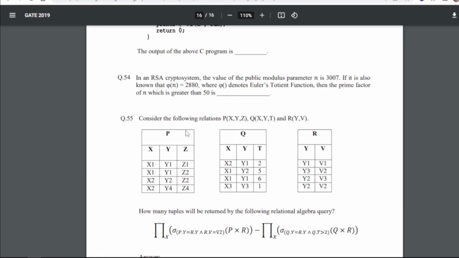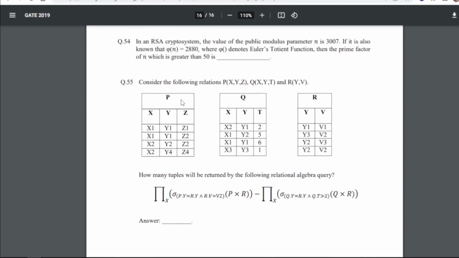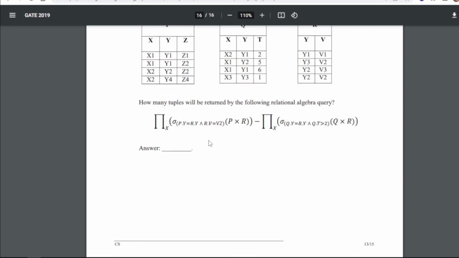In an RSA crypto system, the value of the public modulus parameter n is 3007. If it is also known that this, where psi denotes the Euler totient function, then the prime factor of n which is greater than 50 is, so for 54 our answer will be 97. Now 55 is, consider the following relations, this one and this. How many tuples will be returned by the following relational algebra query? So for 55 our answer will be 1.